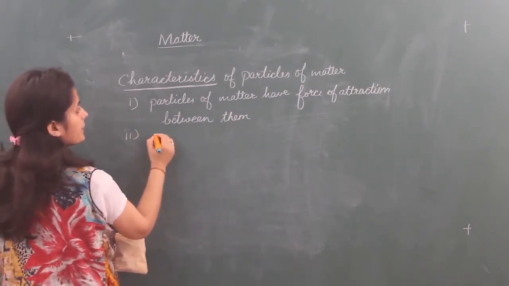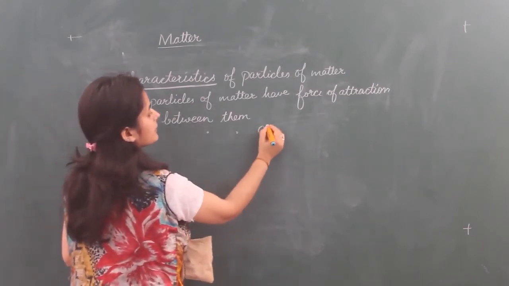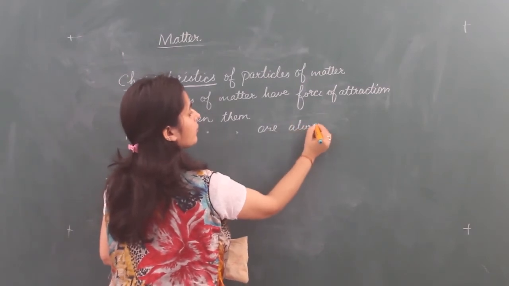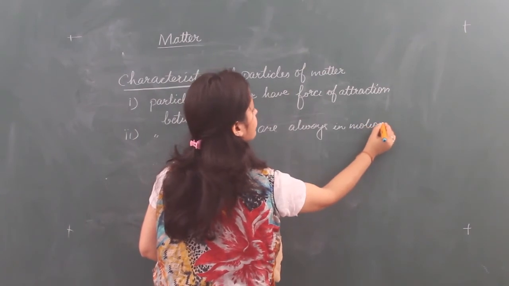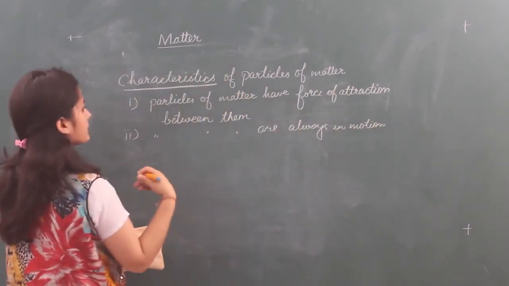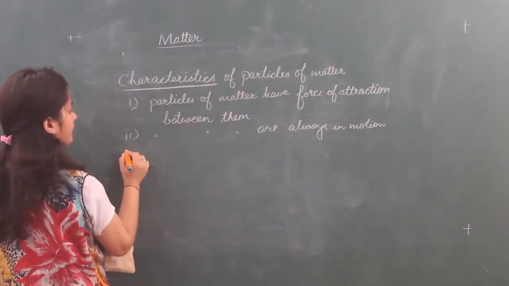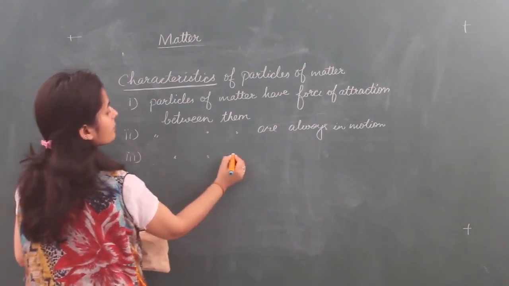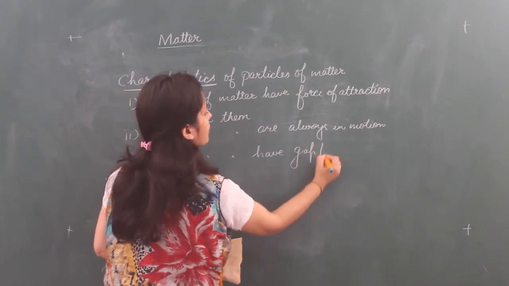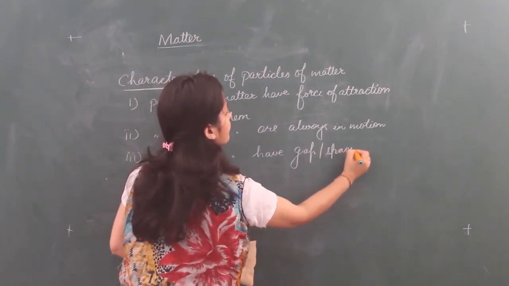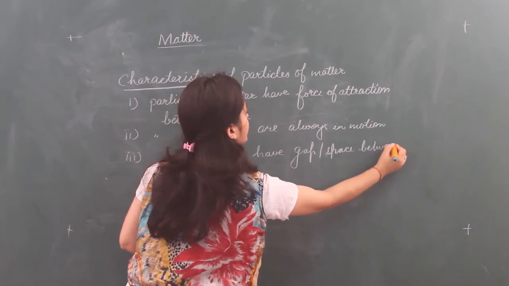Second, particles of matter are always in motion. That means they are continuously moving. And third, particles of matter have gap or space between them.